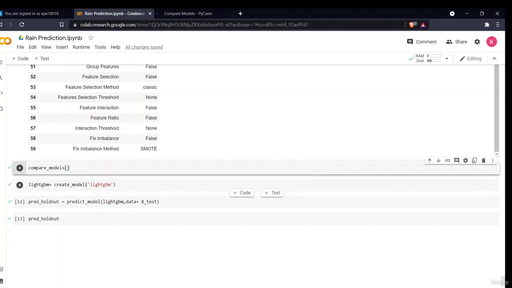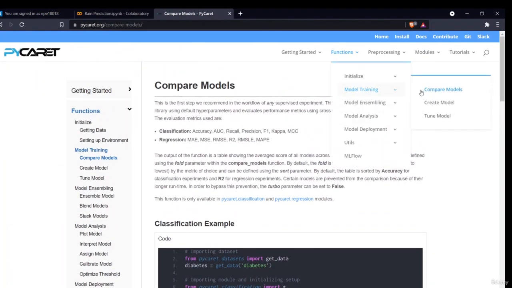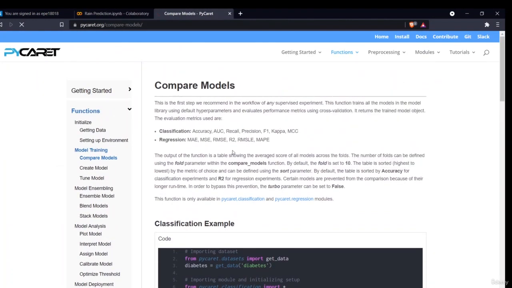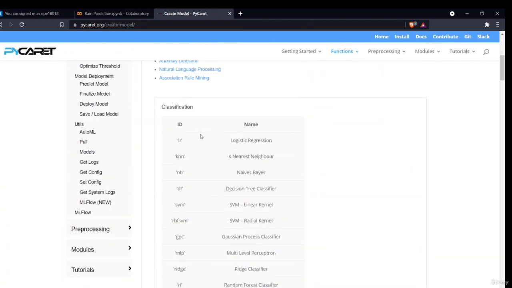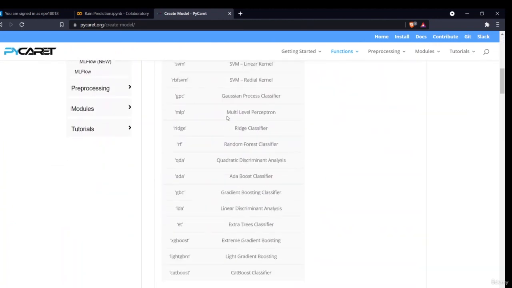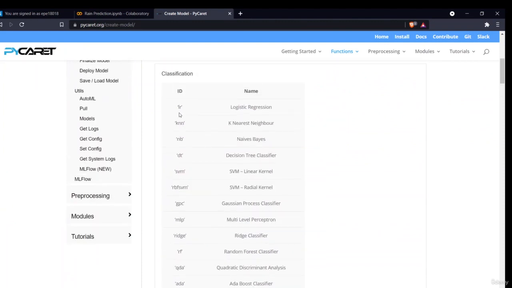Okay, so which was the LightGBM model, which is given here. When I go to the create model part, as you can see, these are all the models present in this classification. When I see LightGBM, light gradient boosting, okay, this is my model. These are the IDs which are used by PyCaret, and these are their names.